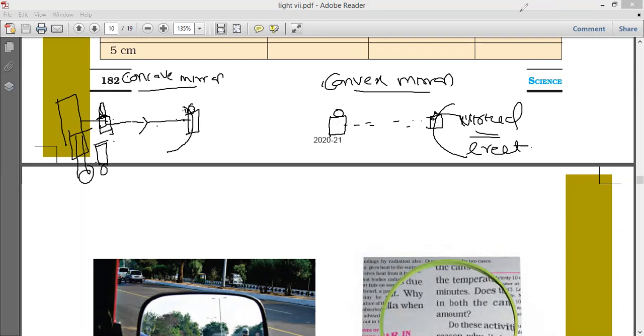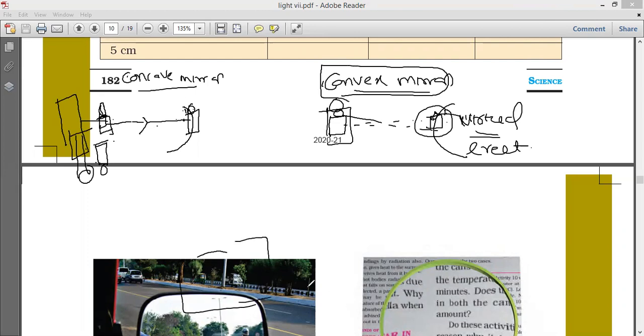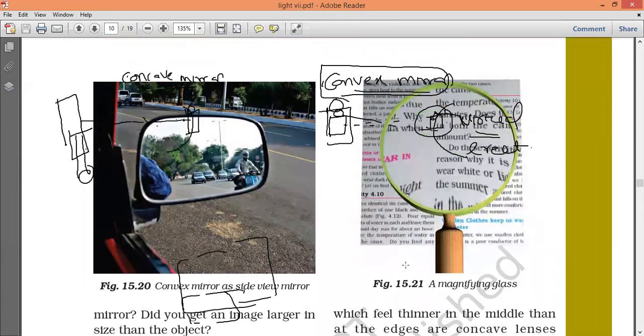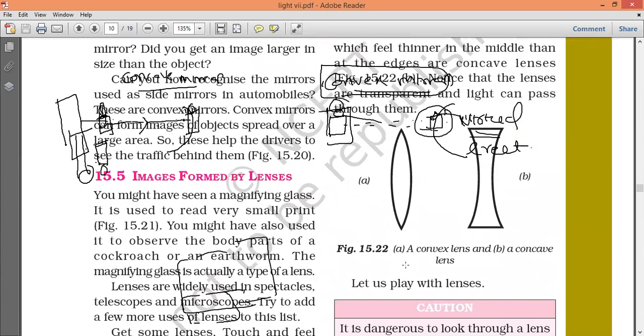Next. Now, here what we have seen is a bigger object. This object you are able to see in a small mirror. For that we use a convex mirror. So in vehicles you are using a convex mirror. A bigger vehicle you are able to see in a small one. So a convex mirror you are using. So, magnifying glass.